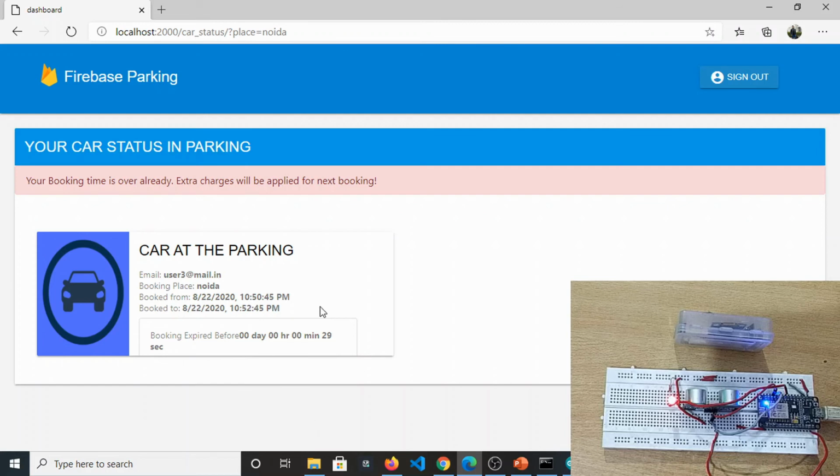But let's see next, if the same user comes again, and not another user, he needs to pay an extra amount according to the extra time he spent in the parking. We will see that. Let's wait for 1 minute. Okay, let's see how this goes.